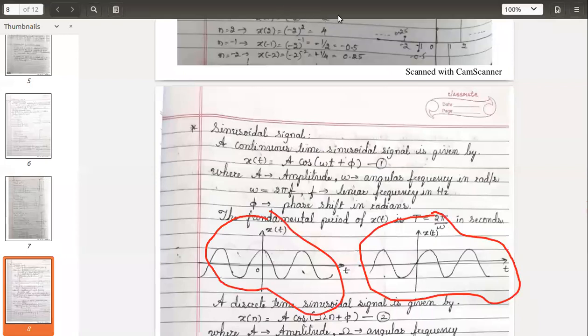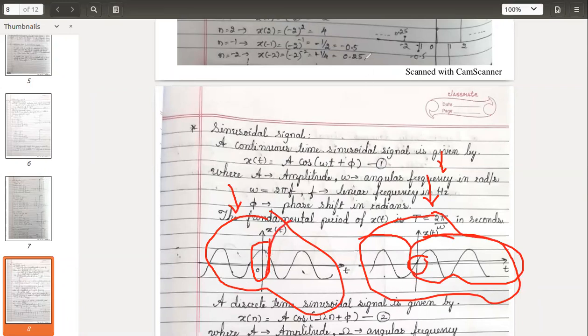What is the value? See here, amplitude value at 0 here is maximum, but here the amplitude value at 0 is minimum. And in short, if I observe both the signals and I tell this is sine omega, this is cos omega, sine is an antisymmetric signal. Antisymmetric here. If you just flip it, mirror image if you take, it will be negative. For cos, it is symmetric.